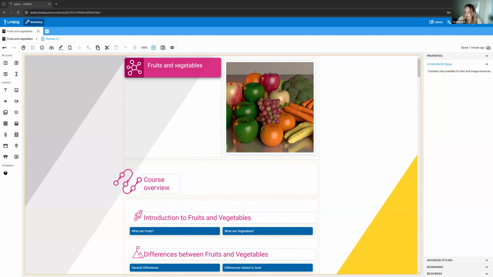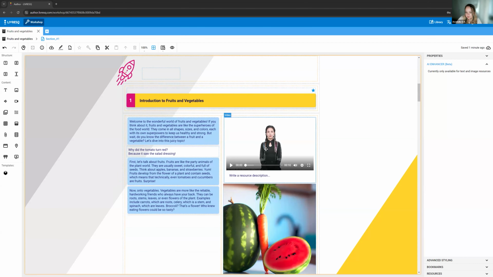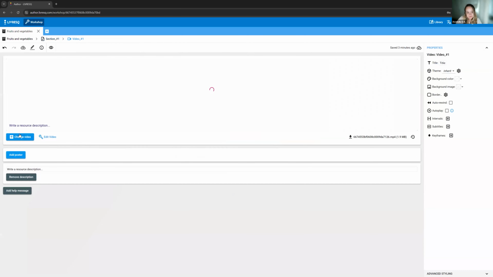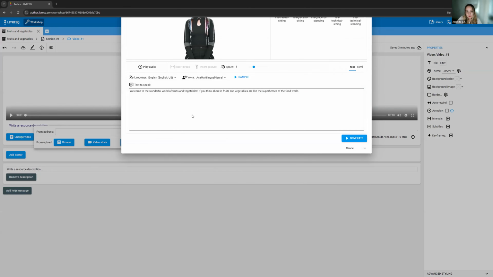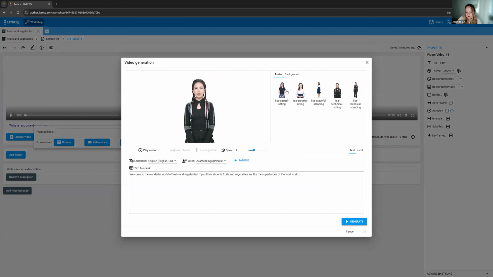We have a question. Is it possible to change the assistant by AI? So for AI video generation, if this is the assistant you mean, we only have these three characters. So there are three ladies, this lady, and this lady. But for the second and the third ladies, we have two positions.